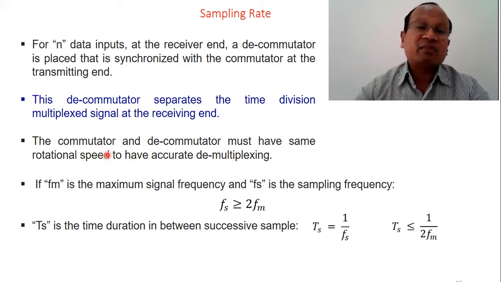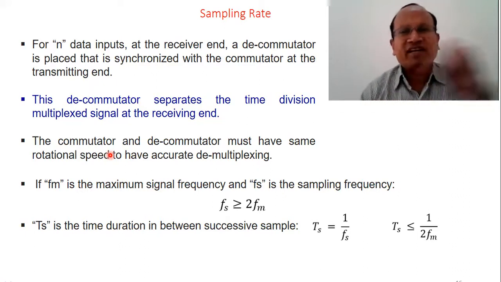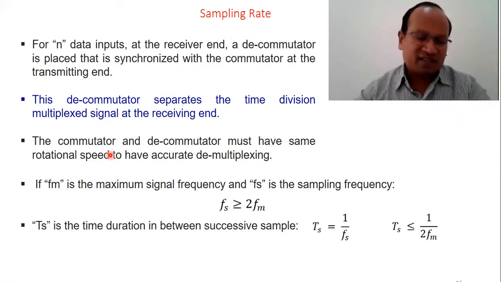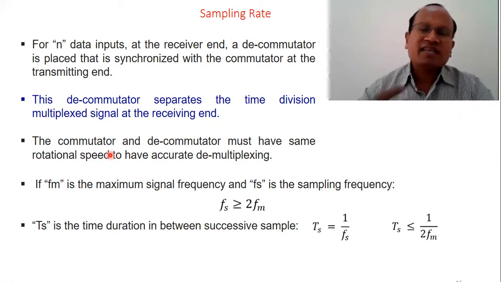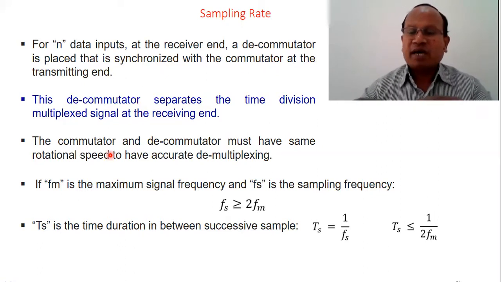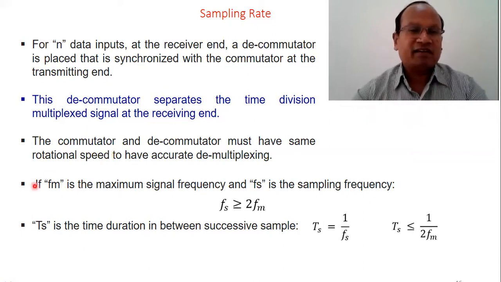The commutator and decommutator must have the same rotational speed. The sampling rate, the sampling frequency, and the sampling time must be the same in both. We can also say that the commutator used at the transmitter and receiver must have the same rotational speed, otherwise there would be a problem of poor synchronization. The different message slot will be received by the different channel at the receiving end.